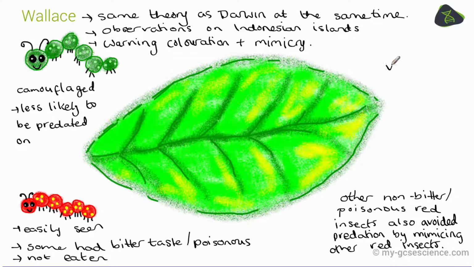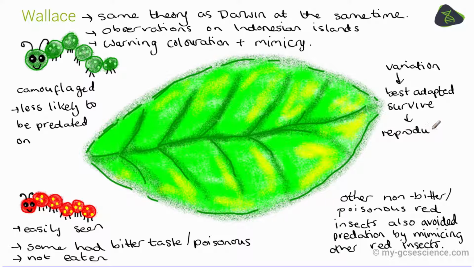So Wallace observed that there was variation in the coloration and the taste of these insects. Those that were best adapted to avoid being eaten, either by being camouflaged, having a bitter taste, or being poisonous, or just looking like ones that had a bitter taste or were poisonous, were able to survive, reproduce and pass on these advantageous genes to their offspring over many, many generations, especially if there was isolation between these subgroups.